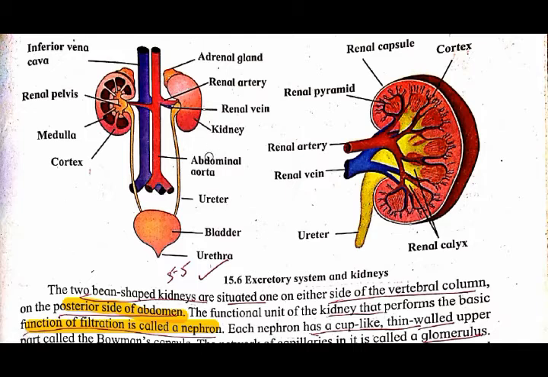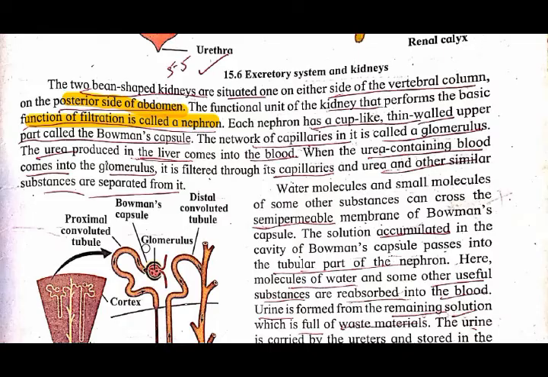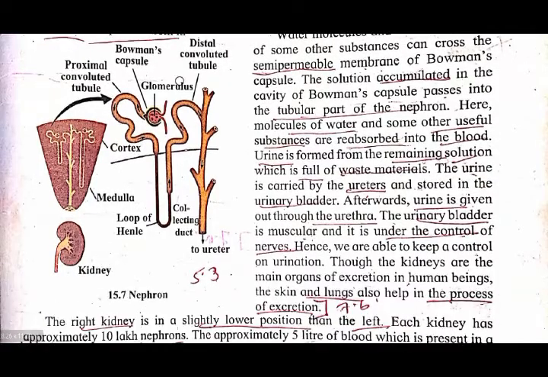Excretory system and kidney. Here you can see this is the structure. This is the kidney, a pair of kidneys, and it is bean shaped. It is located on either side of the vertebral column, on the posterior side of the abdomen. Now what is the work of these two kidneys? Here they do the function of filtration, and that is done by the nephron. See, this is the structure of the nephron. Here the filtration work is done.